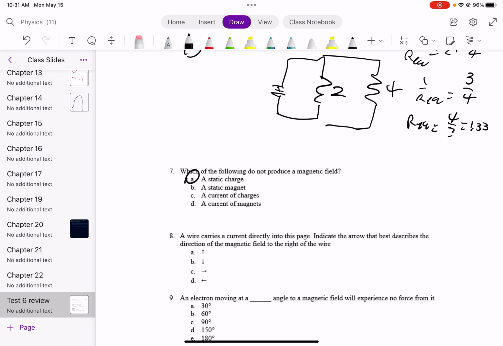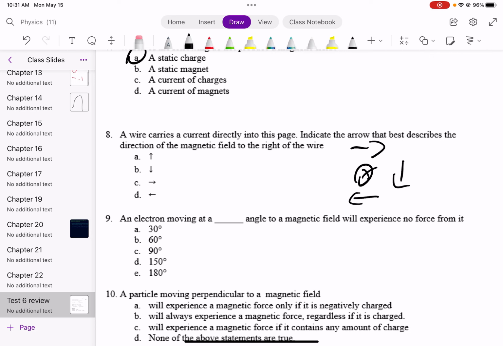If you use the right-hand rule, you can see that above the wire, the magnetic field is pointing to the right. To the right of the wire, the magnetic field is pointing down. Below the wire, the magnetic field is pointing to the left. And to the left of the wire, the magnetic field is pointing up.